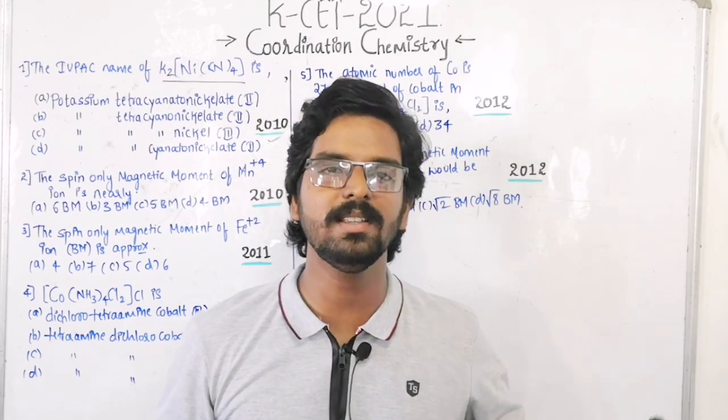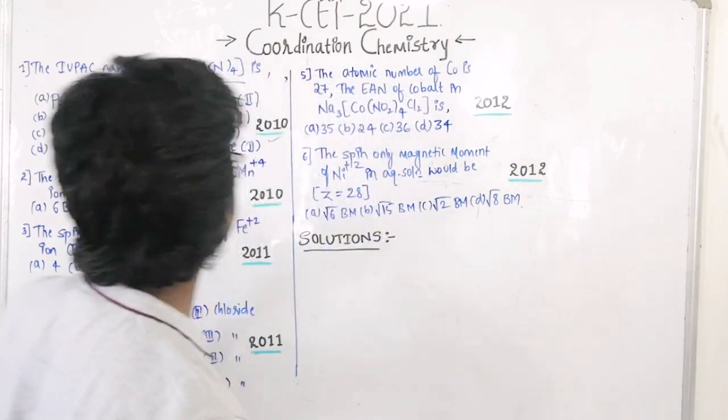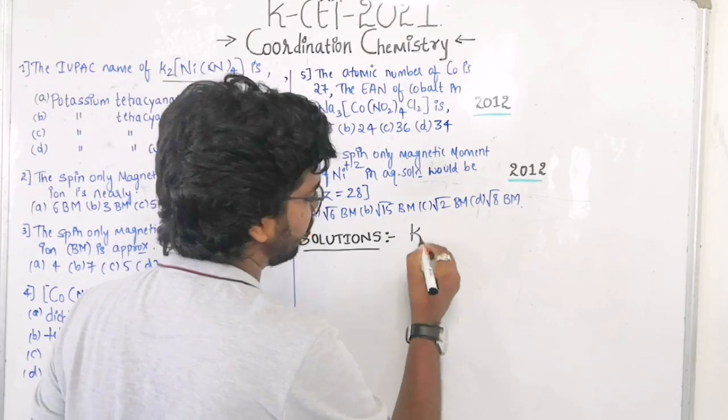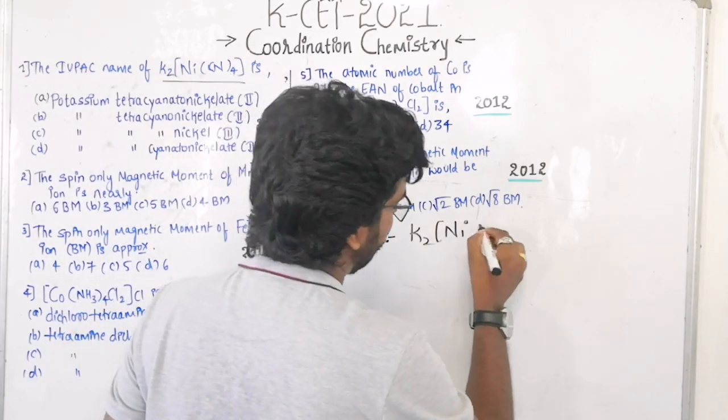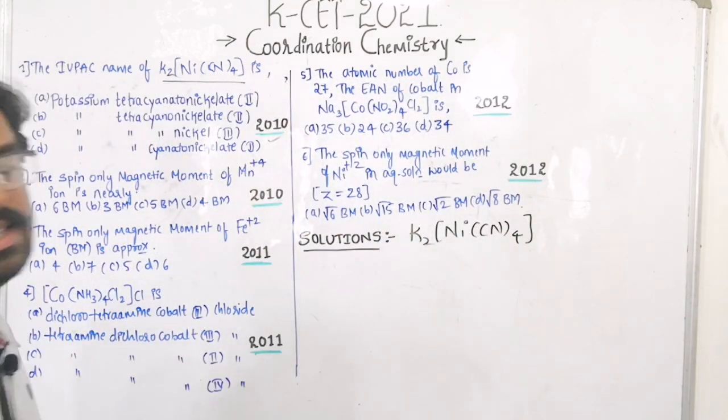So here what they are asking, they are just asking us to do IUPAC naming for a complex. So which complex they have given? See here, K2 Ni CN4 they have given. Okay, K2 Ni CN4 they have given.